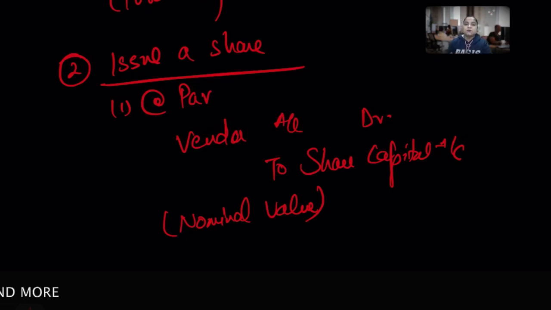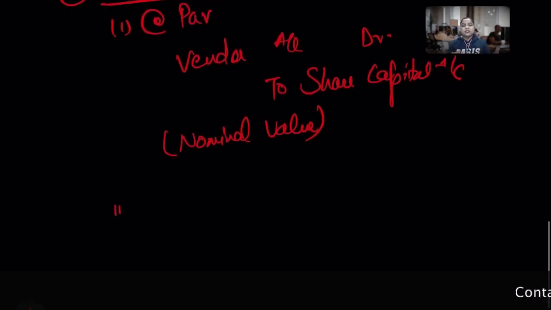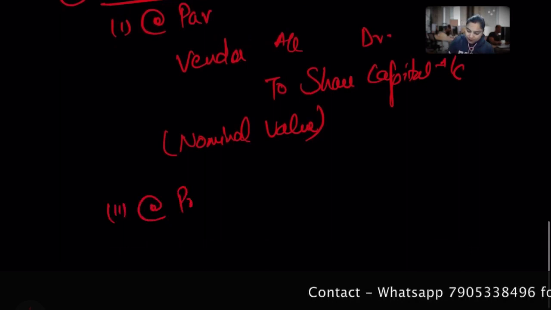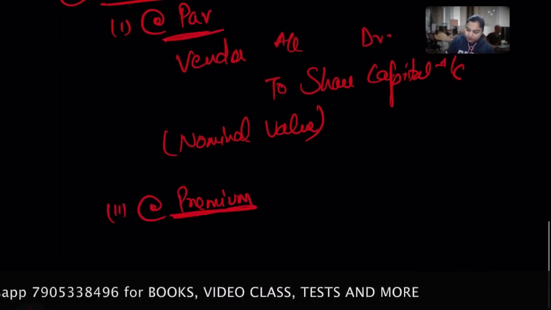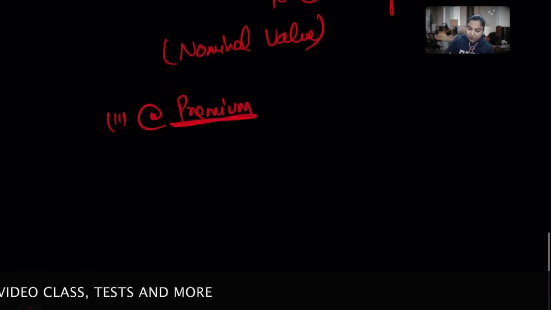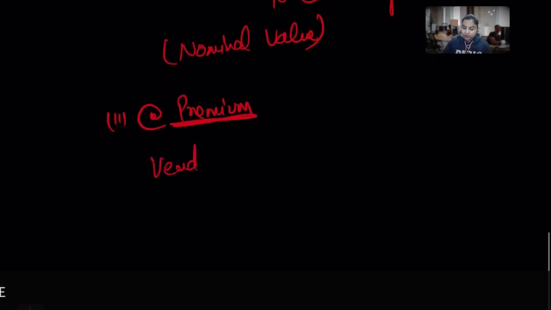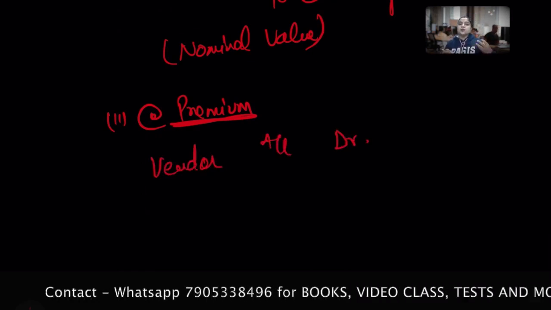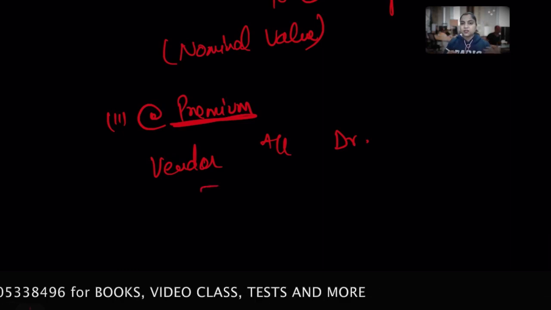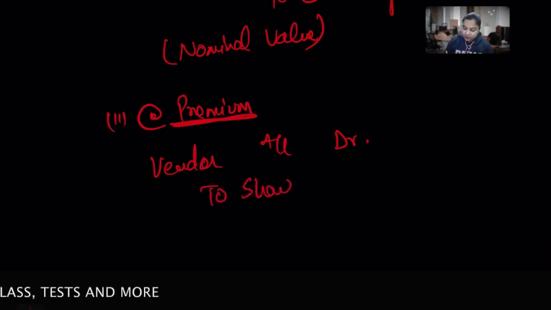And what if I decided to issue these shares at a premium? If I decided to issue the shares at a premium, to whom? To vendor, because the vendor account includes both the face value and the premium amount. That is the complete purchase price.